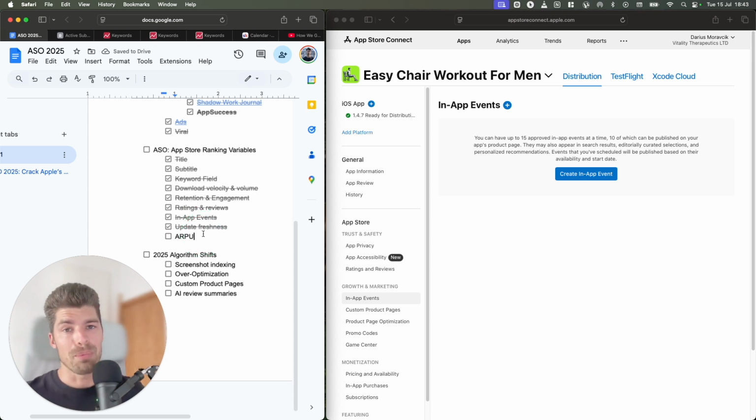Apple and Google, they're a business. So if you make money, they make more money, and it just makes sense that they're going to help you get promoted by also including better keyword rank. One thing that helps, I noticed, the apps that make a lot of money, that can really do really good average revenue per user, they also get featured more often.